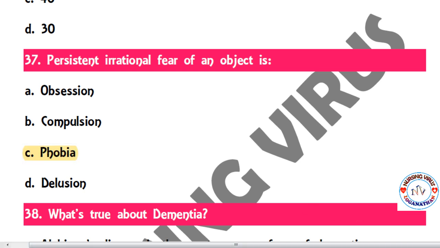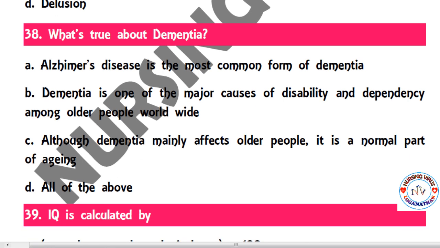So next one, regarding dementia. So what is true about dementia? Alzheimer's disease is the most common form of dementia, and dementia is one of the major causes of disability and dependency among older people worldwide.